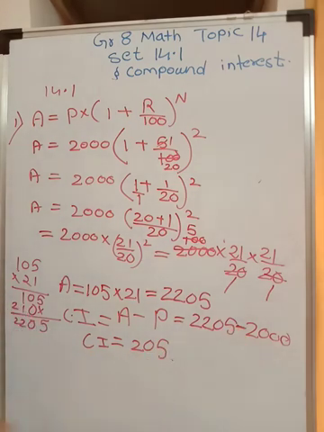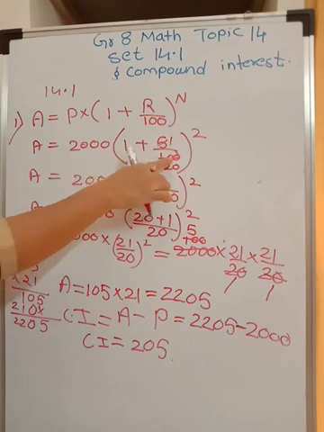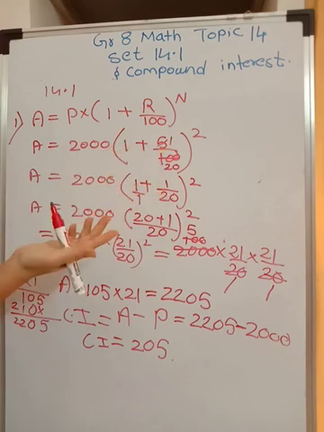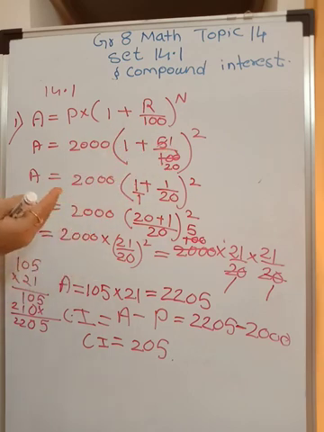Now there is one more method, students. If you don't want to do cancelling over here, 5 upon 100 is 0.05, and so you can write 1 plus 0.05 is 1.05, the whole square. That way also you can do. So there are different methods of doing. Have you understood how to do the calculations? So one problem I have done. Please try the remaining 2 at home on your own.